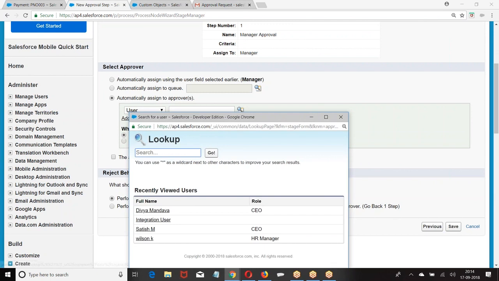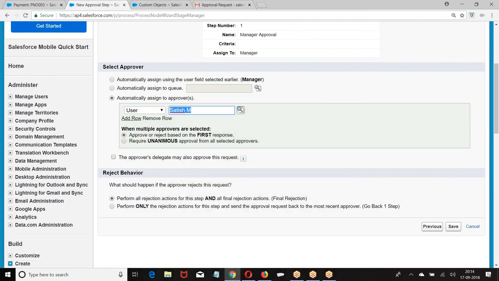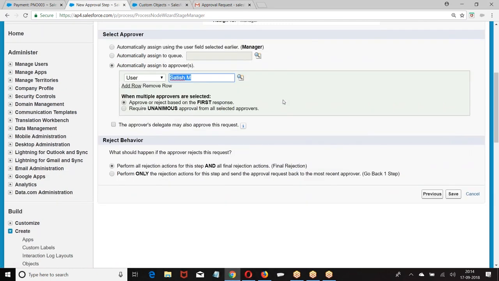I told Satish. I have selected Satish. Now the question is, Divya's manager. Who is Divya's manager? Wilson. Wilson approved, then it is submitted to Satish. Wilson approved the record, but Satish rejected the record. Then what should happen? Should it come back to Wilson again or cancel the entire operation?